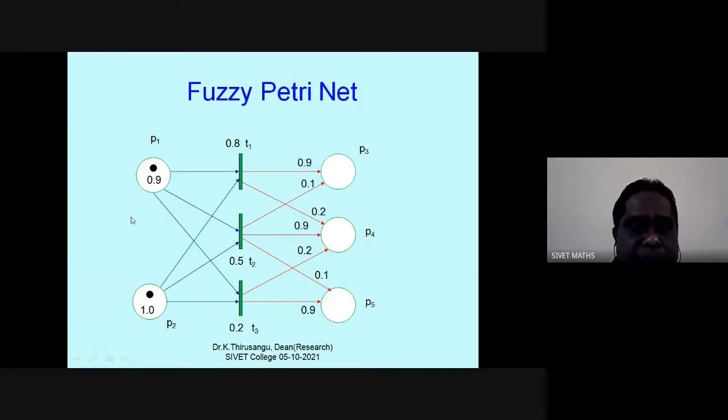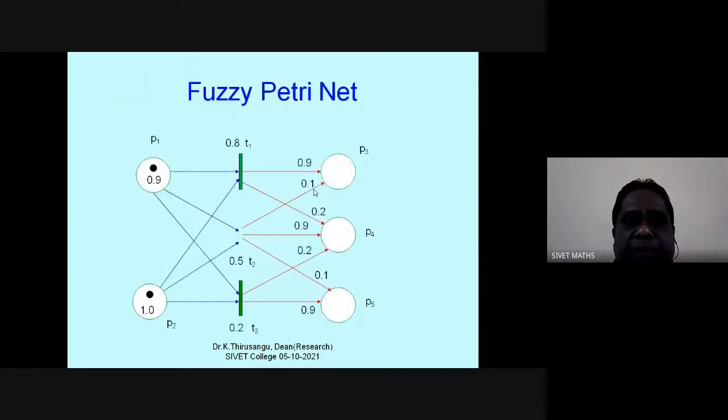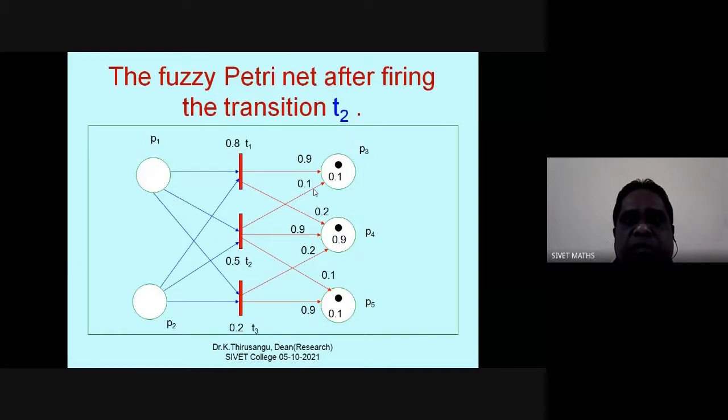From the minimum of these input places, and this 0.1, which is the minimum of these two, 0.9 and 0.1? So 0.1 is minimum, therefore the token value in P3 must be 0.1.